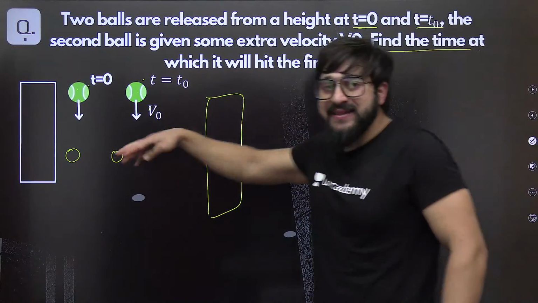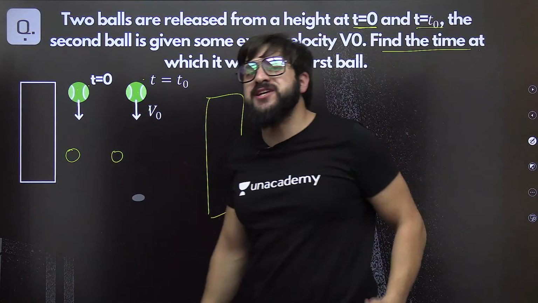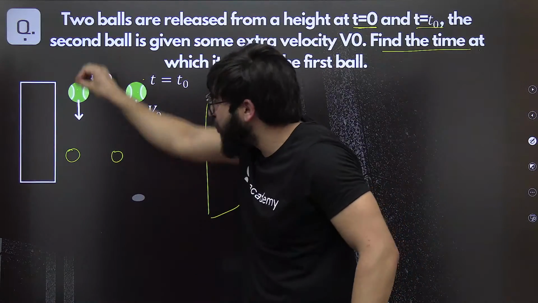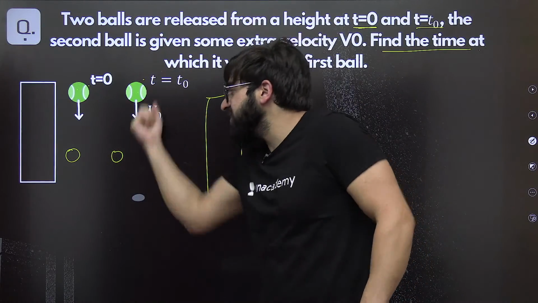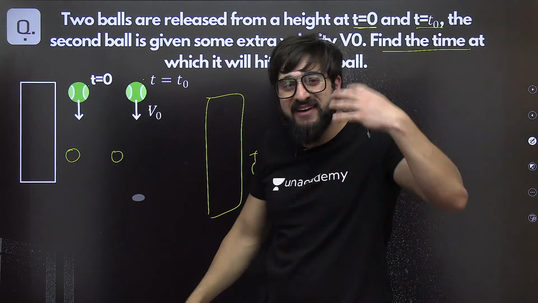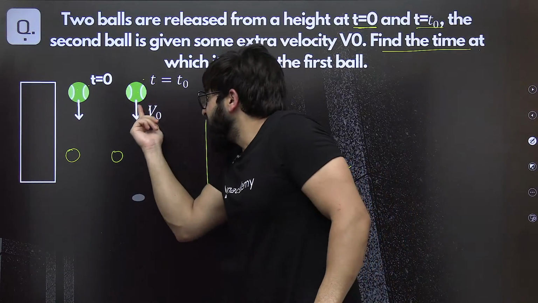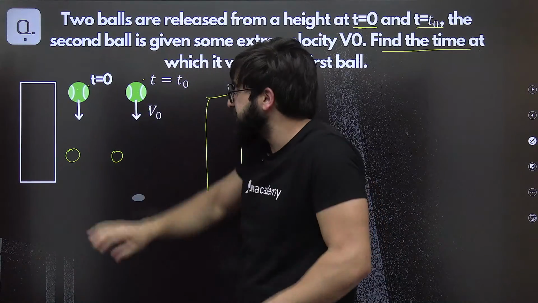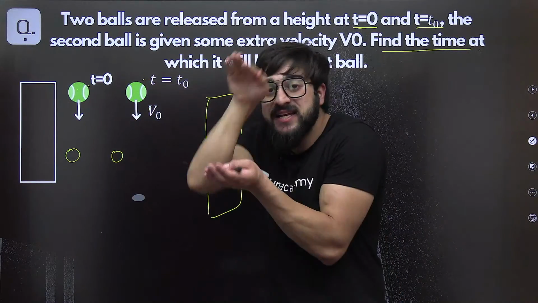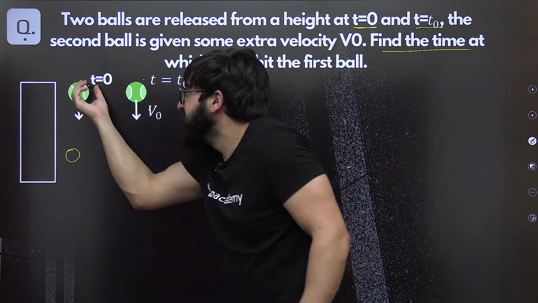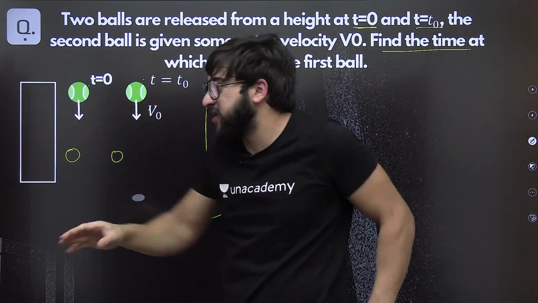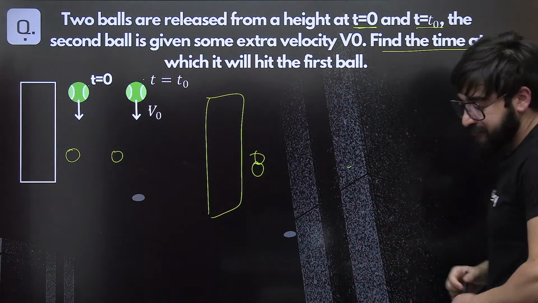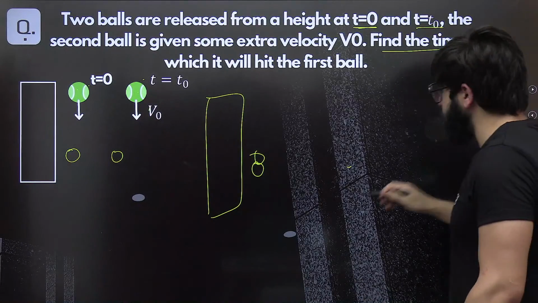Now you will have a question in your mind: sir, how is this ball supposed to hit this ball if we release this ball initially and after some time we release the other ball? This is a very common question. See, the second ball we are giving some initial velocity, so it has more velocity. So this ball will cover the same distance in less time because it has more velocity, while the first ball will cover the same distance in more time. So eventually they will meet at a point and hit each other. Next we'll start with projectile motion.